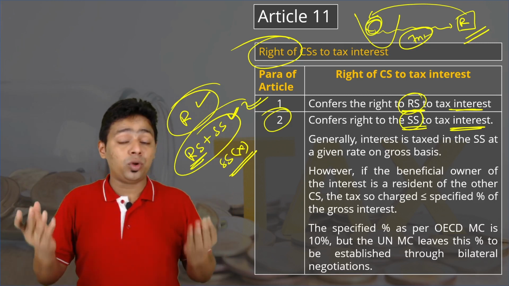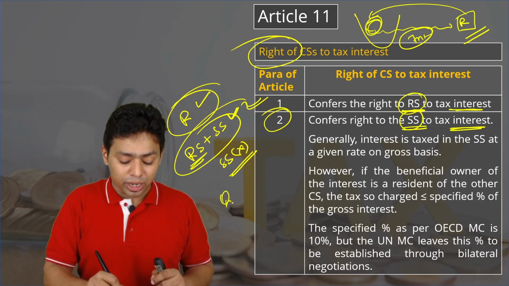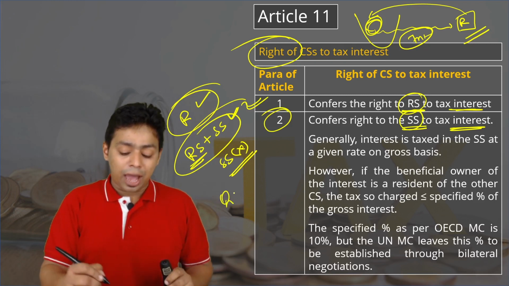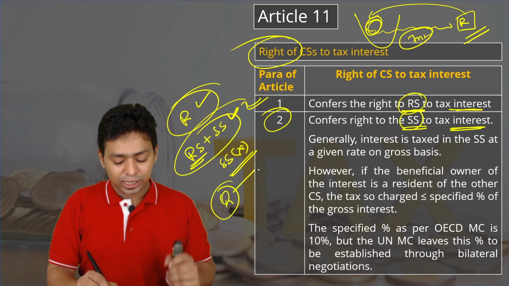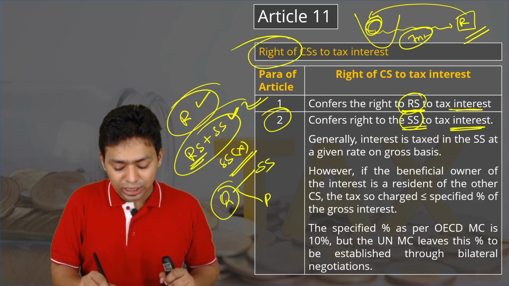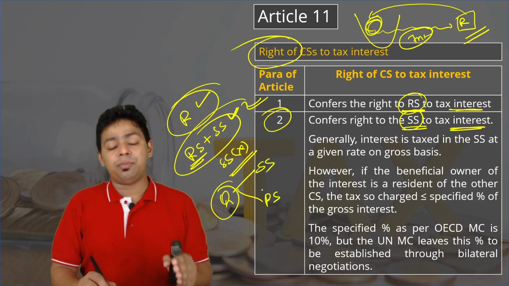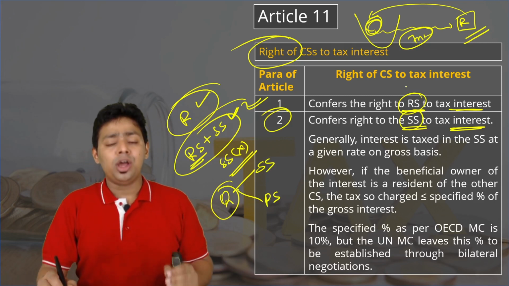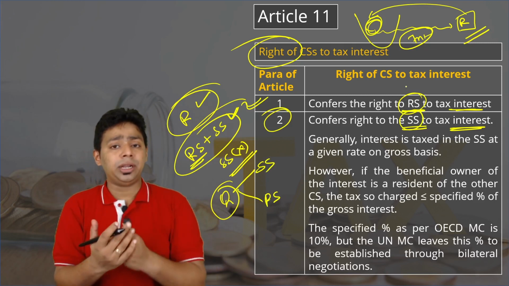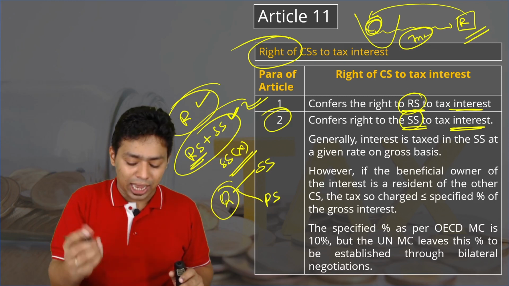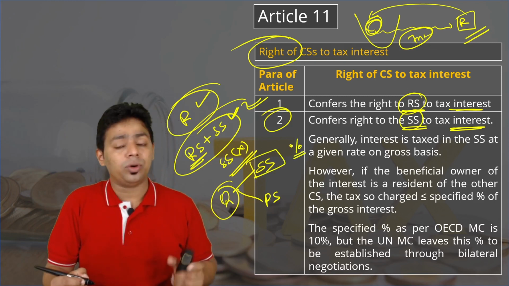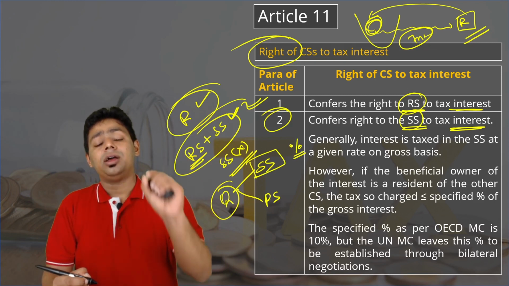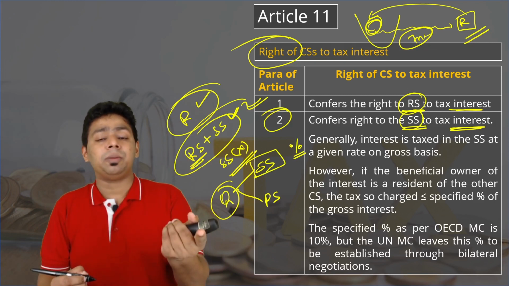But if it is taxed in both countries, then obviously the person who is earning the interest will suffer a lot. Because the person who is earning should not suffer double taxation in the source state as well as the resident state, the OECD model as well as the United Nations model puts a limitation. Even if it is going to be taxed in the source state, it should not be taxed at a rate more than 10%. Please understand.